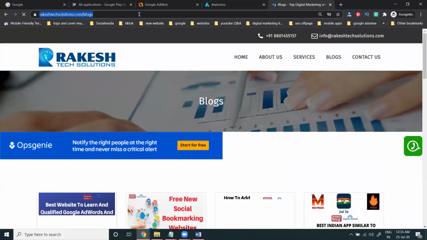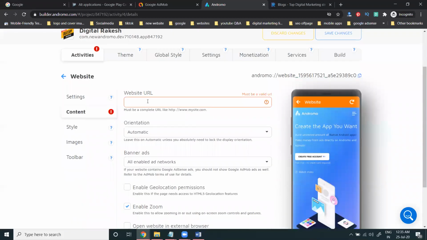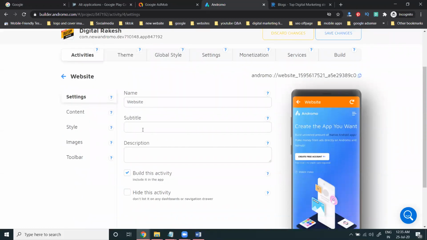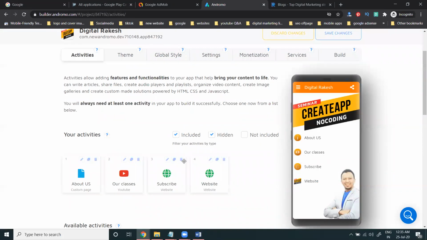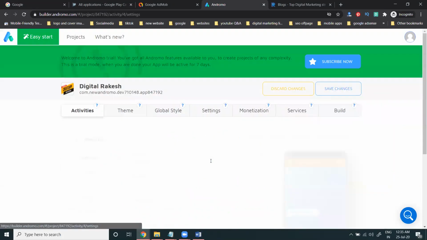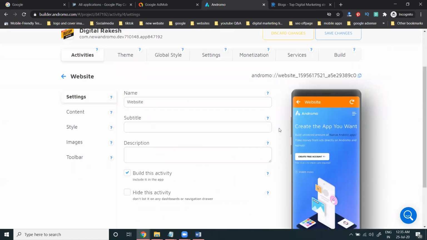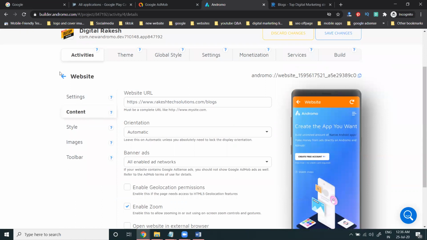Blog. Here everything will be here on the particular screen. No worry about that. You can add by the particular option in this. Based on the URL, they can show your particular preview option.